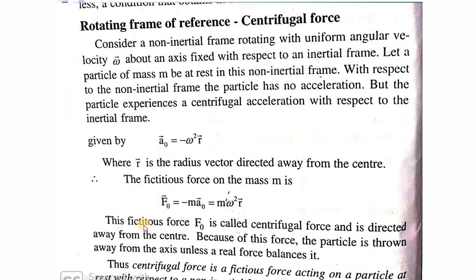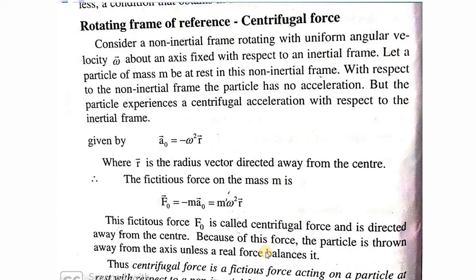So this fictitious force is called the centrifugal force, and it is directed away from the center. Because of this force, the particle is thrown away from the axis unless a real force is balancing it. For example, if you tie a thread to a stone, with one end of the thread tied to the stone and the other end in our hand, and you rotate it, what happens?